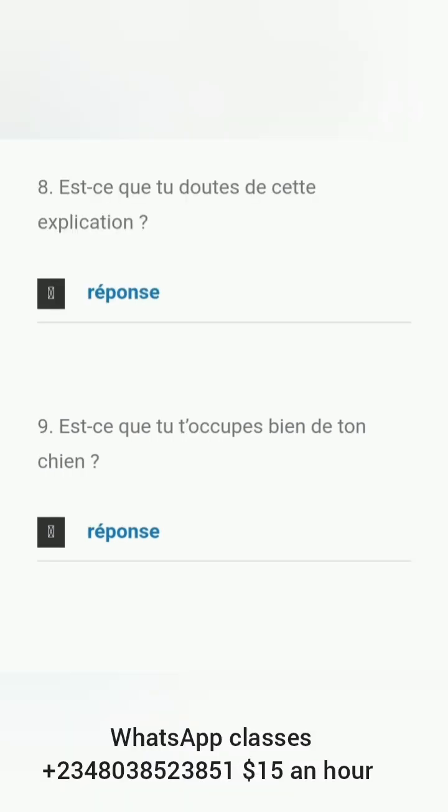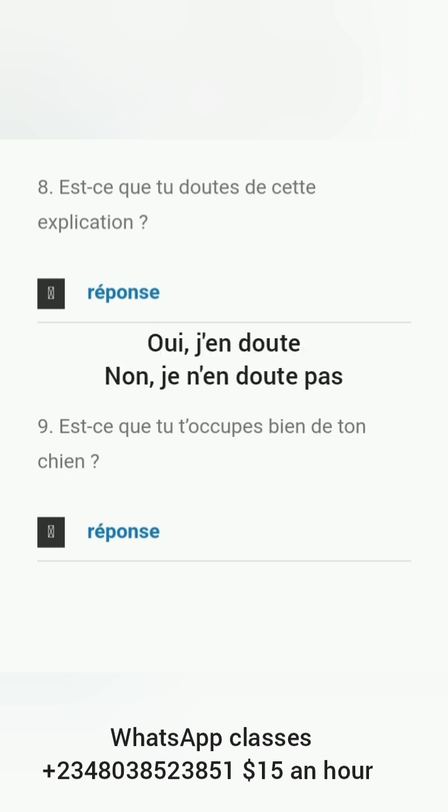Numéro 8, that's number 8. Est-ce que tu doutes de cette explication? Do you doubt this explanation? So the answer will be yes, I doubt it, or no, I don't doubt it.